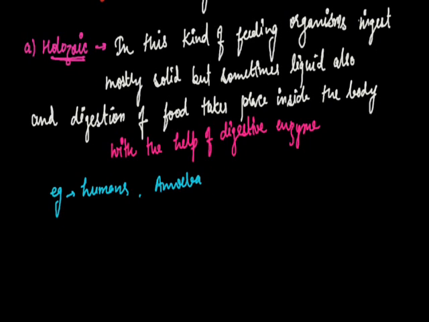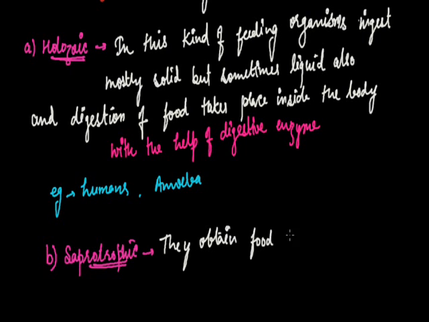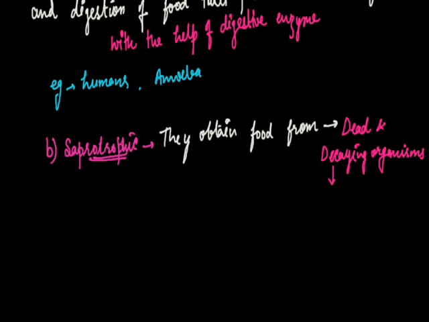Next, after Holozoic, the next kind of mode of feeding is saprotrophic. In the saprotrophic mode of feeding, they absorb organic matter from dead and decaying organisms with the help of enzymes.